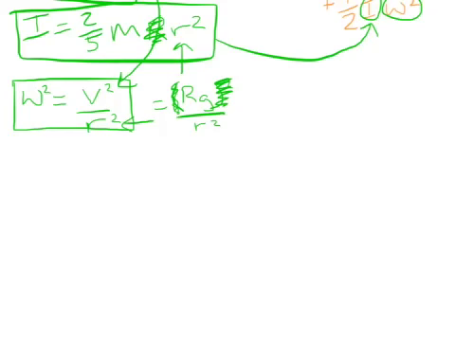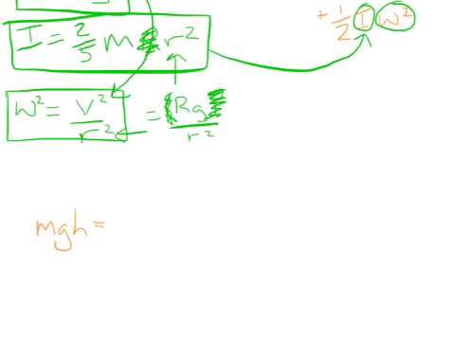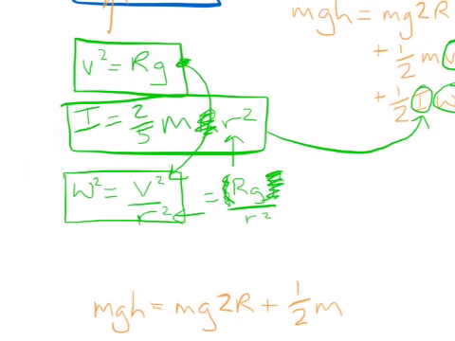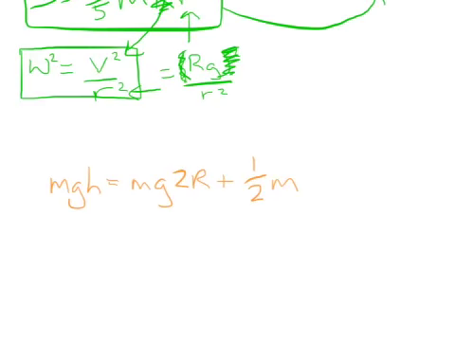Back to our orange. So we've got the mgh equals, the first was mg2r, which was the gravitational potential energy at the top of the track, plus the half m, and this time it's v squared, which as we saw up there was rg, plus the rotational kinetic energy, which is half I, where's I?